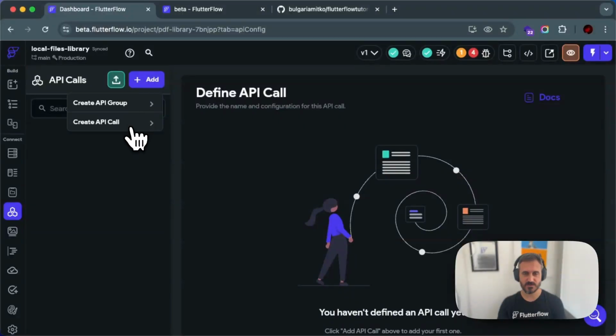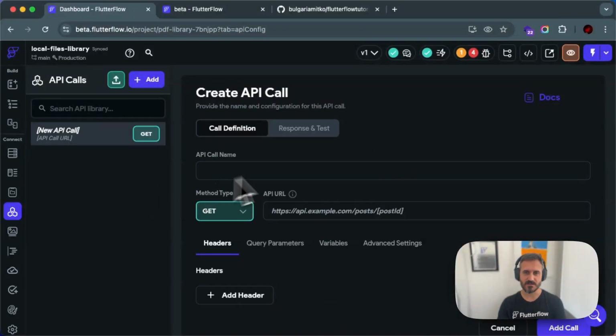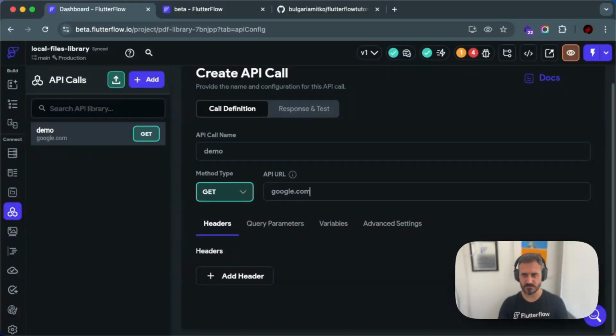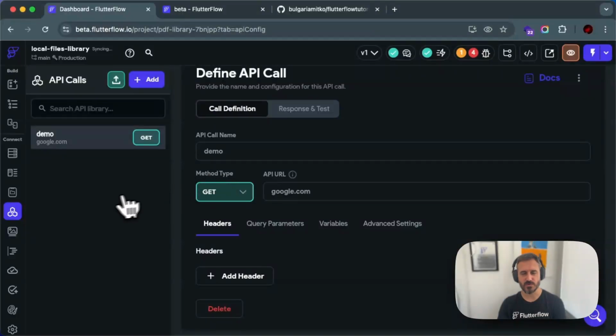Like this gives you so much opportunity in general. And I'm going to create just a demo API call, and I'm going to say google.com, doesn't really matter, just to show you how that looks.